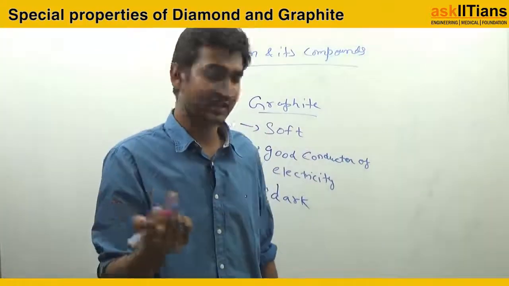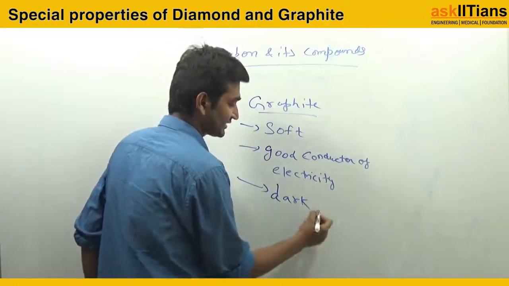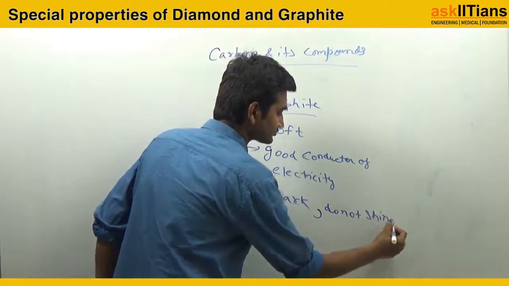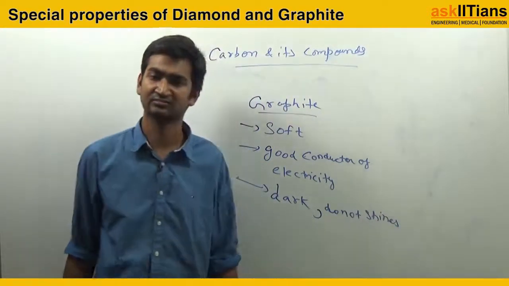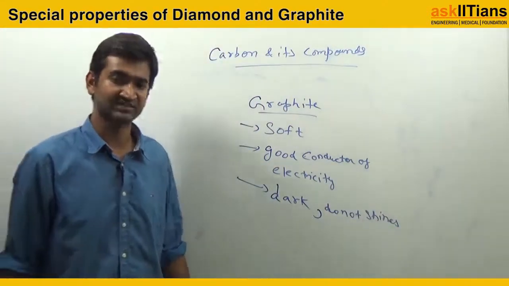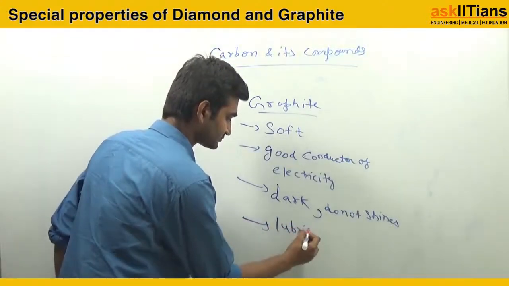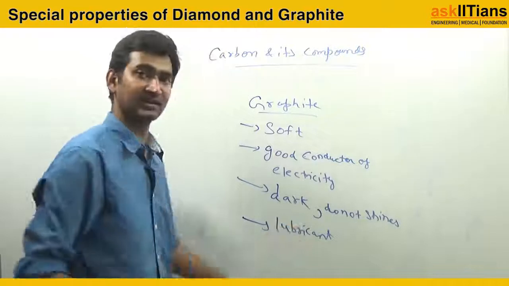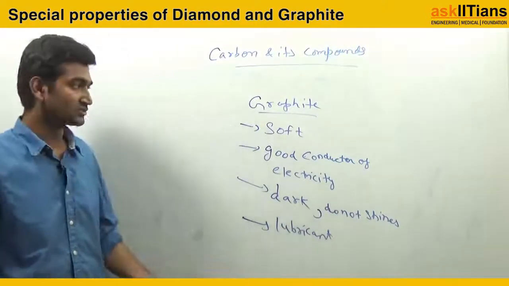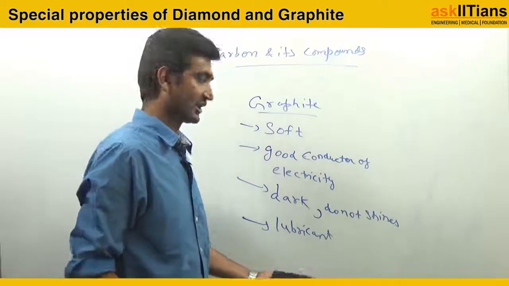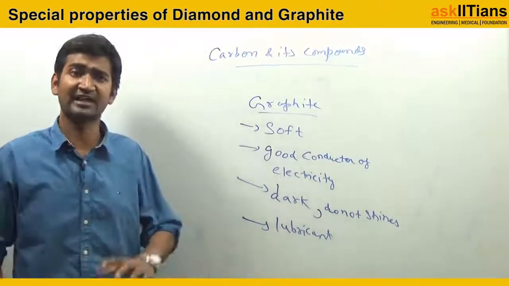Dark hota hai. It does not shine, so I can say that it does not shine like diamond. है ना, shine नहीं करता है. So that is the case. It is also used as a lubricant. It has lubricity. So these are the 3-4 properties of graphite which are quite different from diamond.